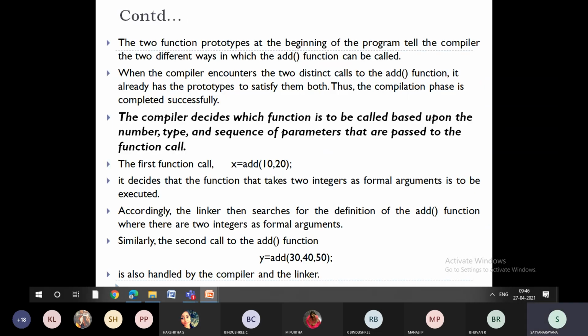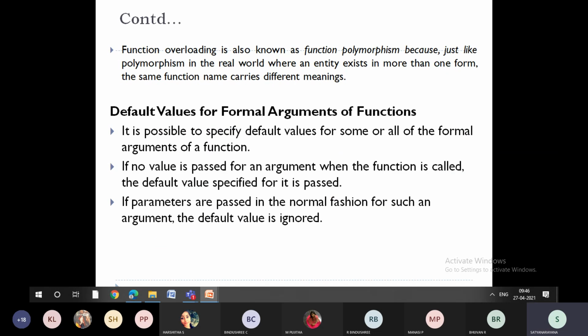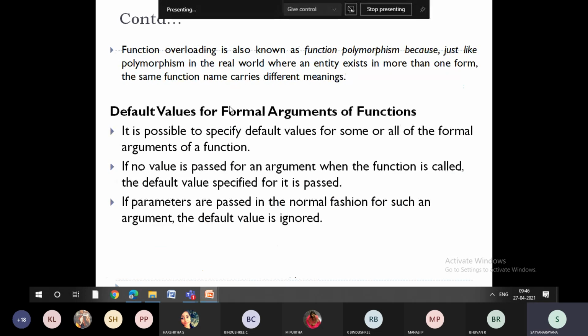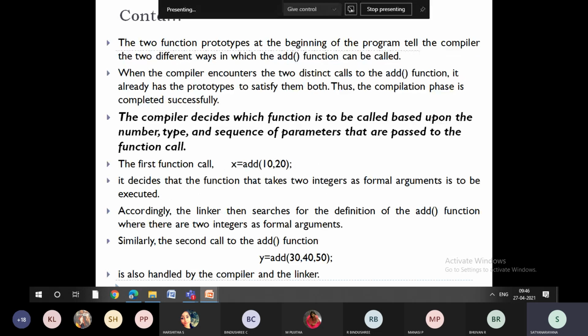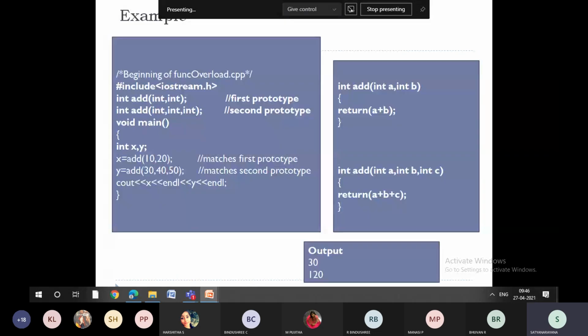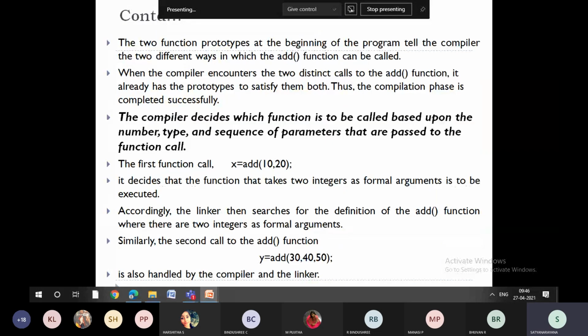Right. Now, let me go back. Yeah. As I said, based on the signature, the compiler is going to call the function which has similar kind of parameters, a similar number of parameters. That is what we are discussing in this slide. So whatever I explained here is discussed here, right?